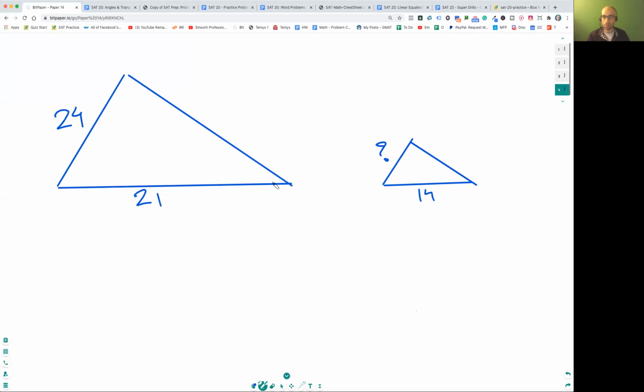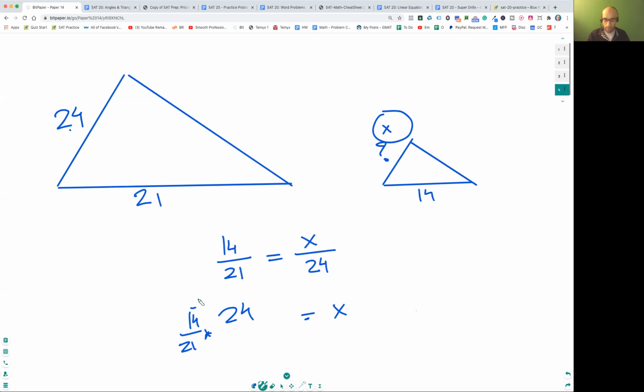Remember, let's say you call this x, for people who are solving it; we'll do it together. You'll have 14 over 21, this guy over this guy, is equal to this over this, which means x over 24. And then you just cross multiply. Super easy. It's easiest to cross multiply, so move this to the other side. So x is equal to 14 over 21 times 24.